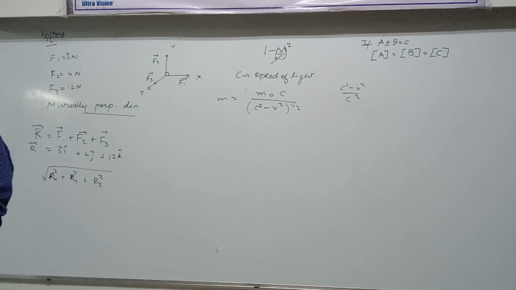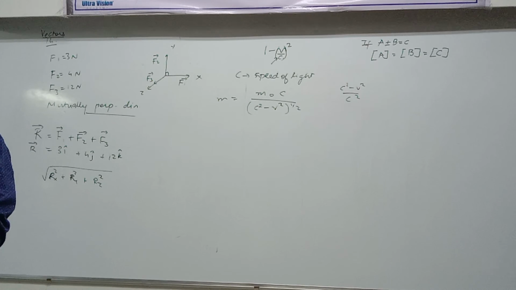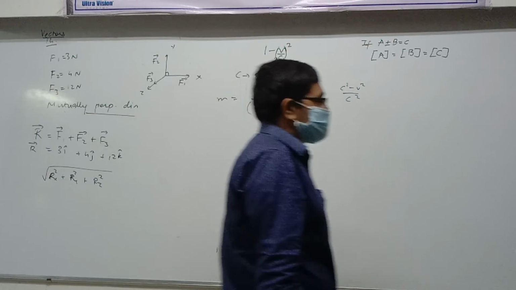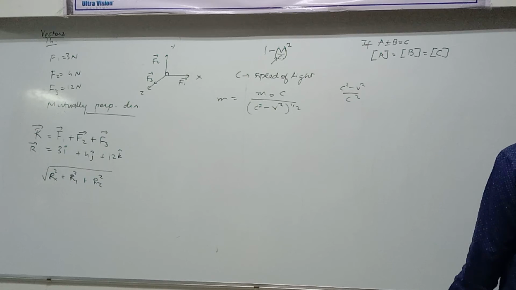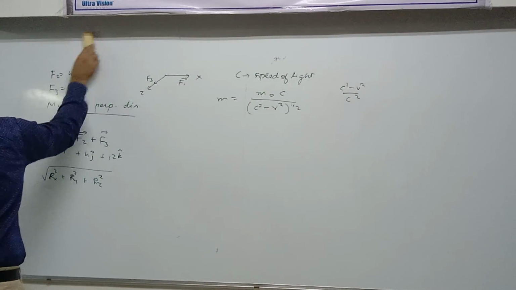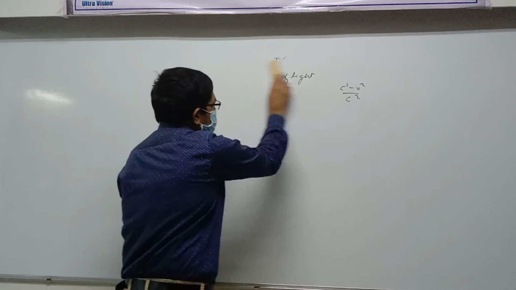Now let's continue with what we were learning last time about vectors. We have a little bit of time, we can utilize it. What did I teach you the last time? We learned about direction cosines, correct or not? The three angles, alpha, beta and gamma, made with positive x, positive y and positive z.